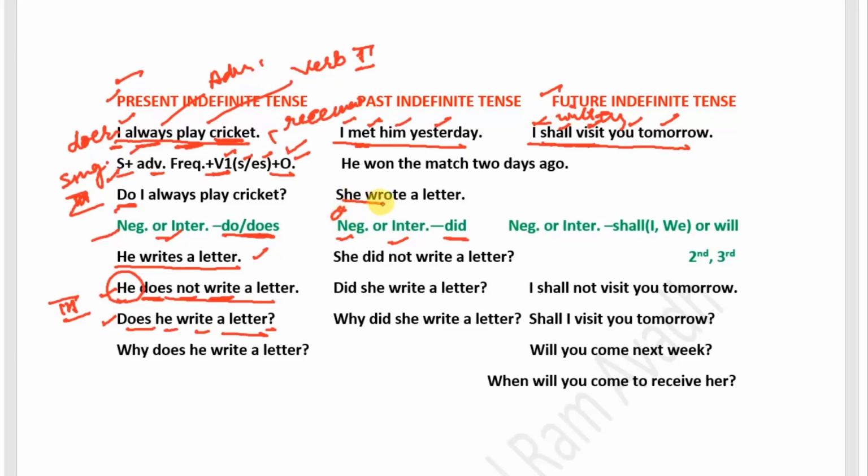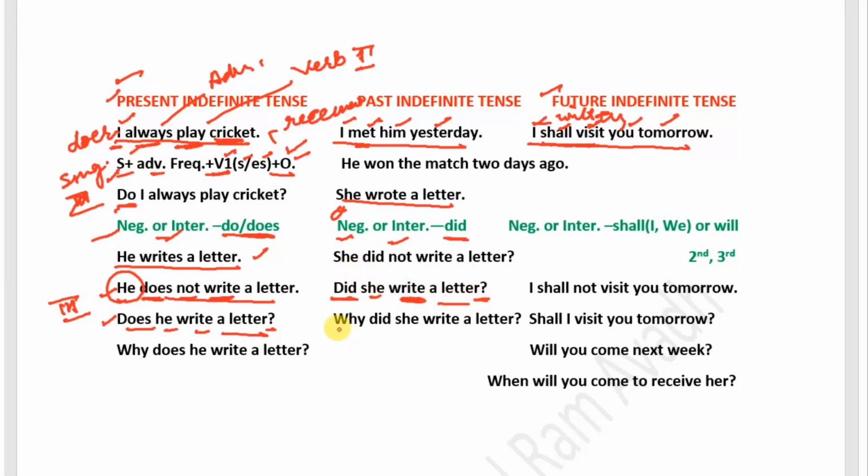She did not write a letter. We can convert it into an interrogative sentence using did in front of the subject. Did she write a letter? After did, we always use first form of verb, and in the end we always put a question mark.